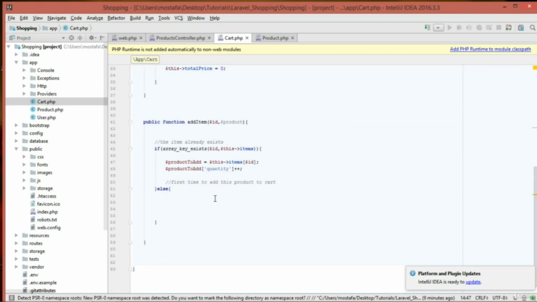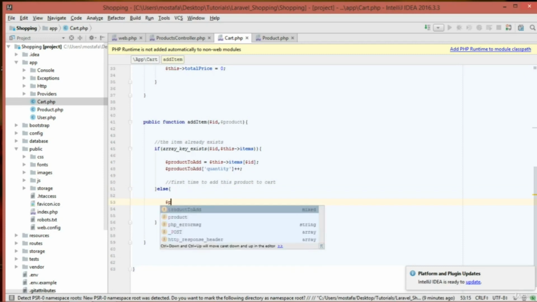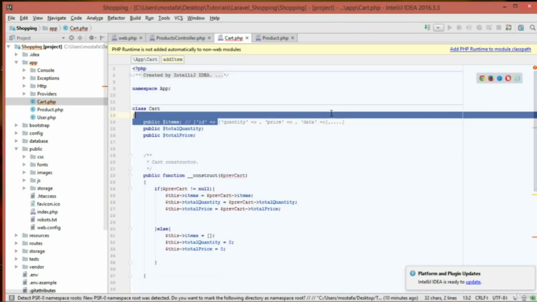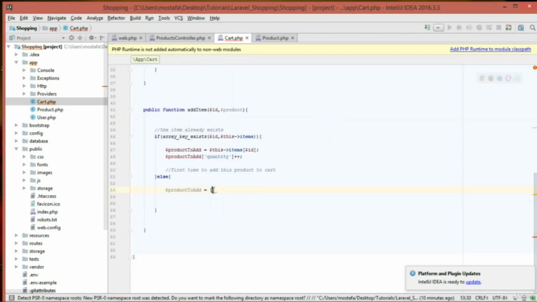And else, if this is the first time that the user is adding the item, we are going to create this product to add array, obviously an array, and the quantity is 1, sorry, is 1, because this is the first time.